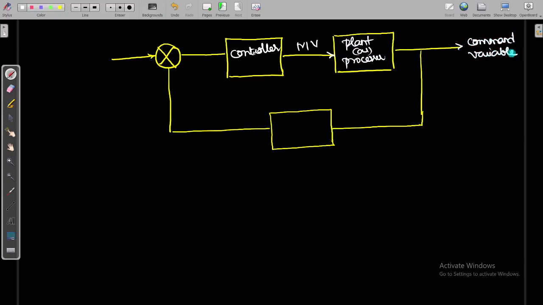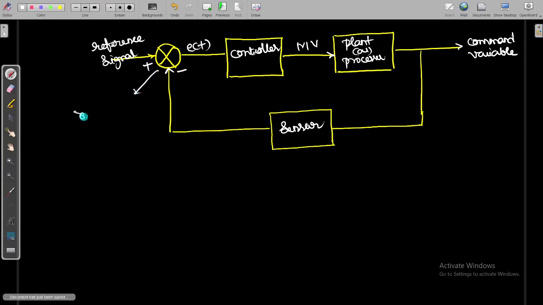Then if that command variable is not satisfied, it is given back to the sensor, and the sensor output is given to the error detector, where the reference signal is also given. It is going to compare the input and output, and you are going to get the error signal. So this is the comparator between the sensing quantity and the feedback path. You will have the feedback path here, or we can say this is the feedback element. So this is the block diagram of closed loop control system.